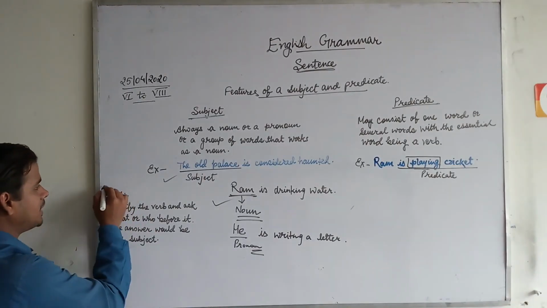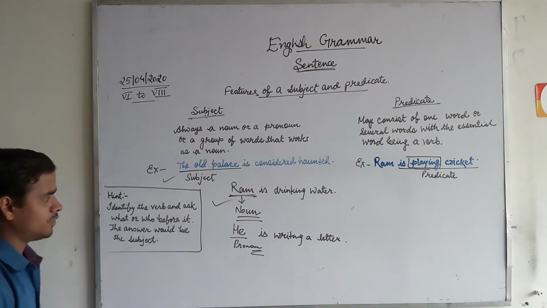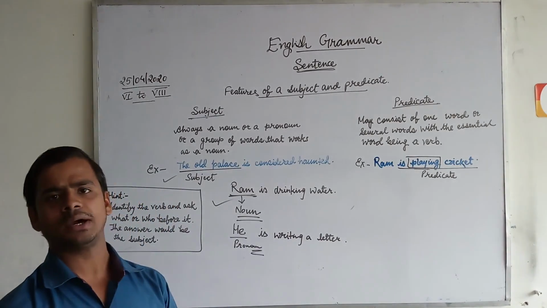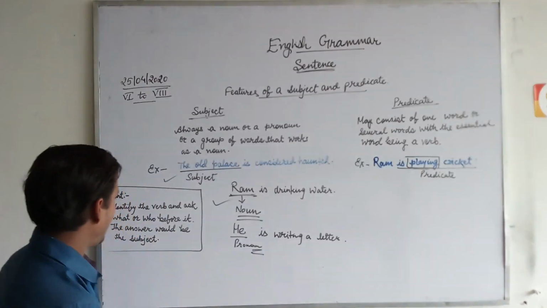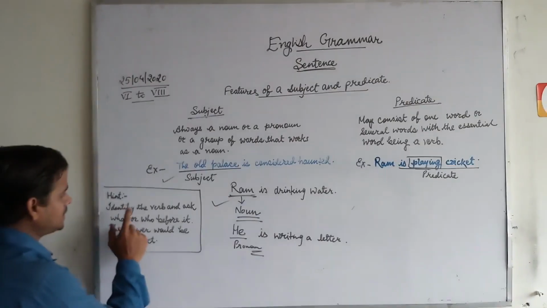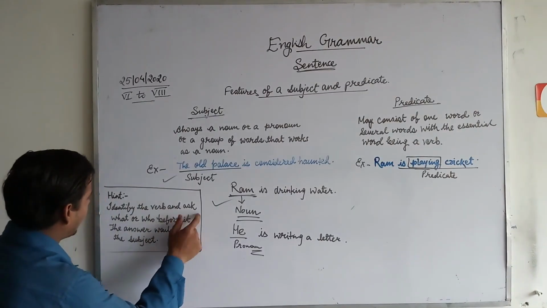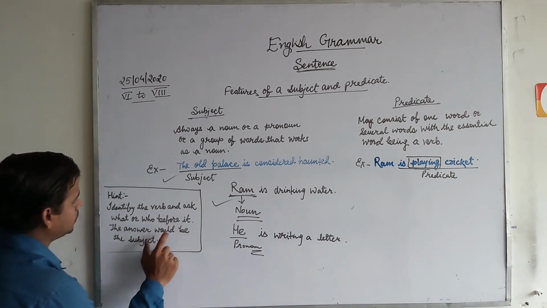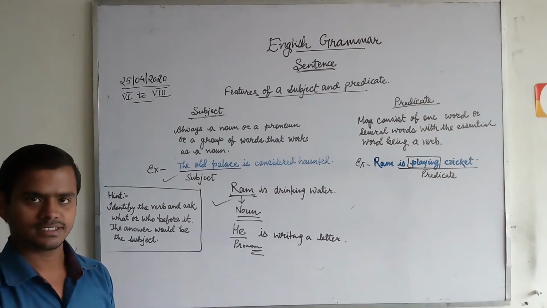And now we have some hints also to identify what is subject and what is predicate. It is very easy to find out a subject or a predicate. Identify the verb and ask what or who before it. The answer would be the subject.